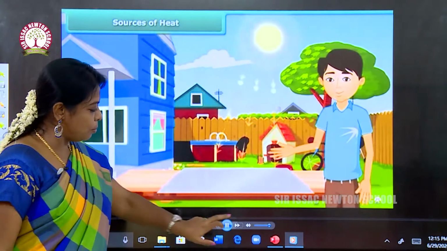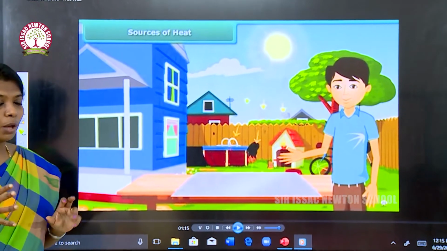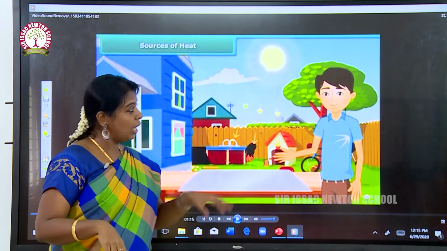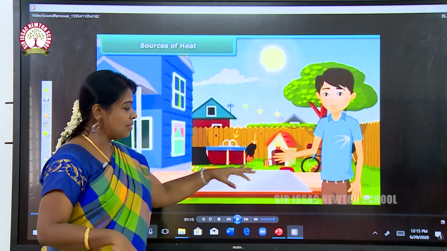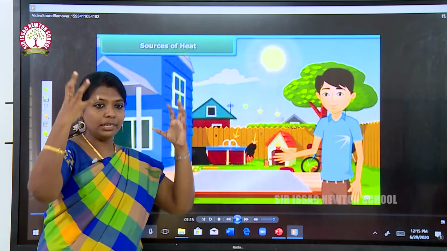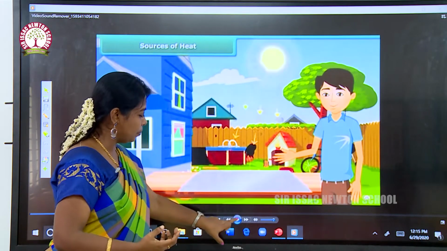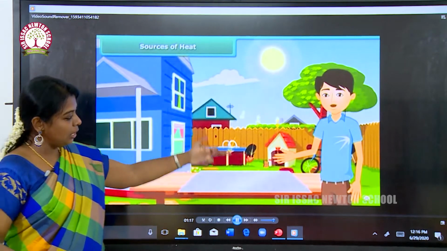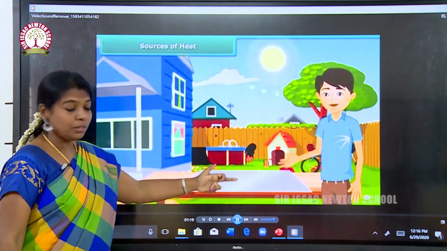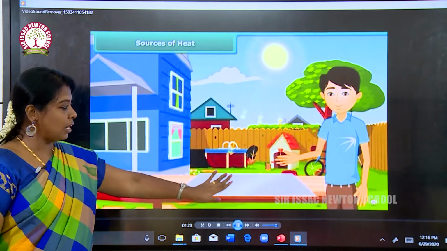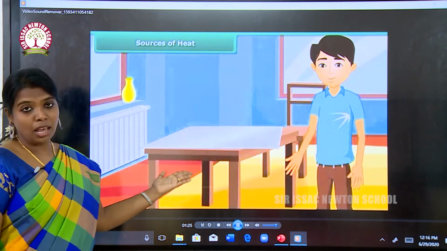Let me explain one experiment on how we get heat from the sun. Take an aluminium foil and keep it in the sun for a while. The heat energy will be absorbed in the aluminium foil. See, the heat energy is being absorbed in the aluminium foil. Next, we are going to keep this aluminium foil inside the house.